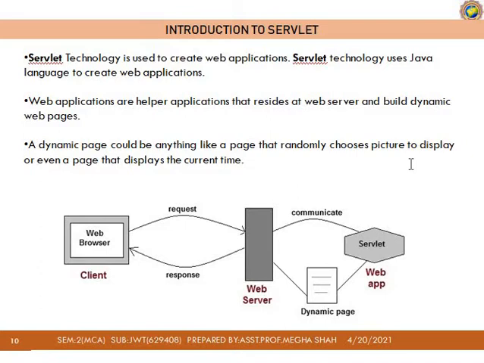Whenever the browser sends a request, the server forwards that request to the servlet, and the servlet processes that request, constructs an appropriate message and sends it back to the client. This model is based on the HTTP protocol. All the communication from request to response is possible with the help of the HTTP protocol.